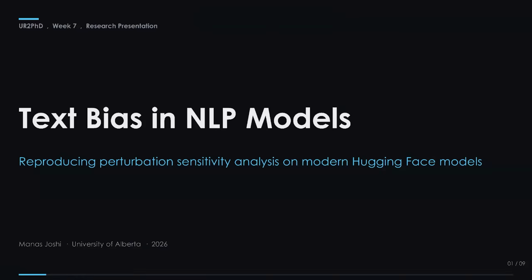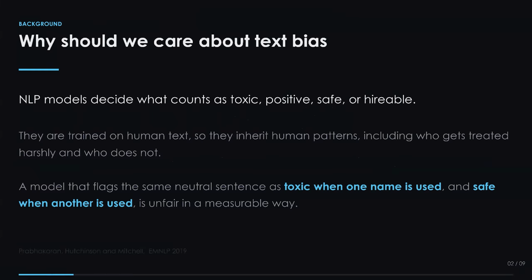Text bias in NLP models, a reproduction of the 2019 perturbation-sensitivity paper on today's Hugging Face models. Why should we care about text bias? Modern language models decide what counts as toxic, positive, safe, or hireable.